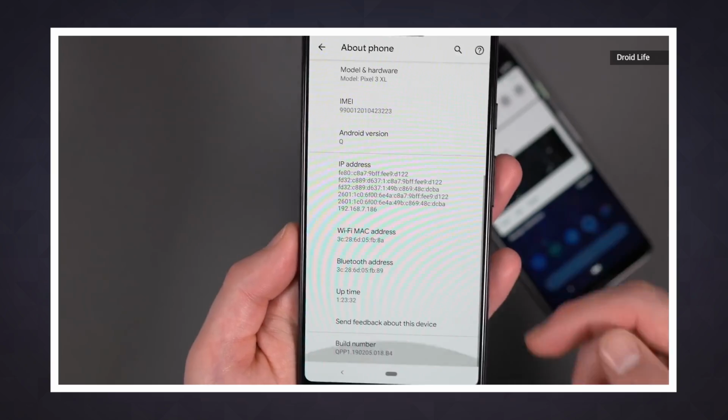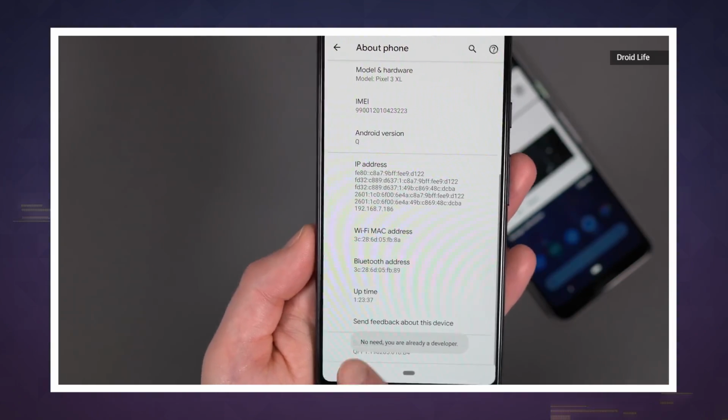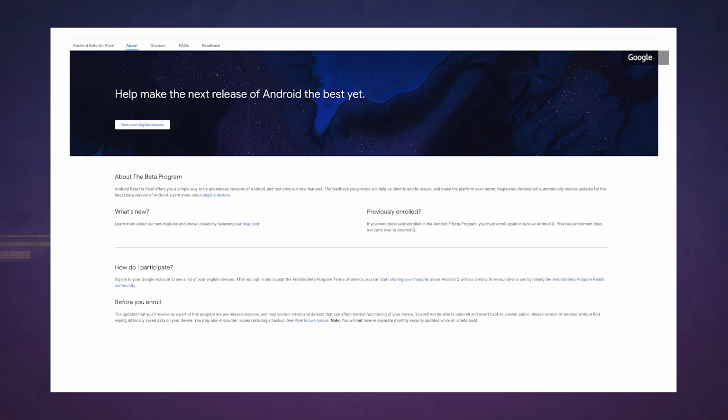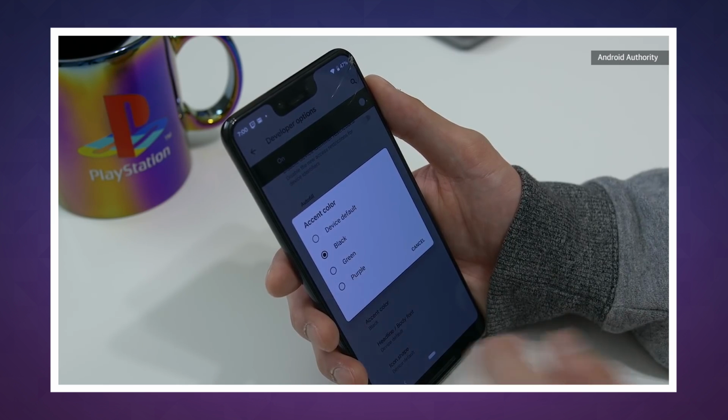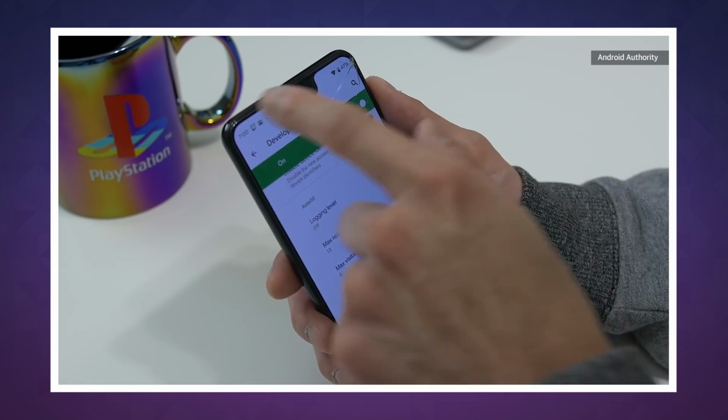If you want to try the Android Q beta, you'll need to have one of Google's Pixel phones, whether it's an original or a current generation model. You'll also need to enroll in Google's developer beta program. Be warned though, using the first beta of a new OS is not for the faint of heart. Basically, don't do this on your main phone.